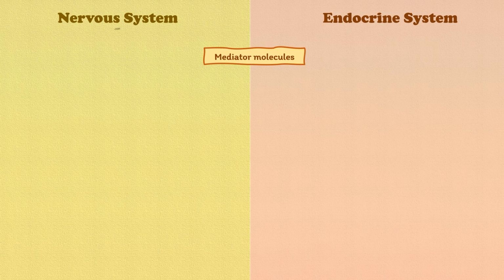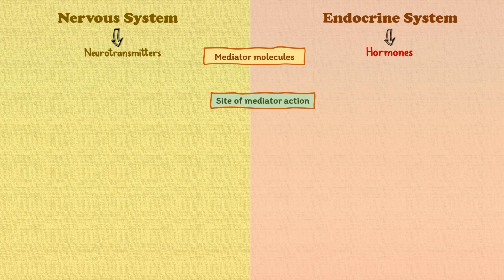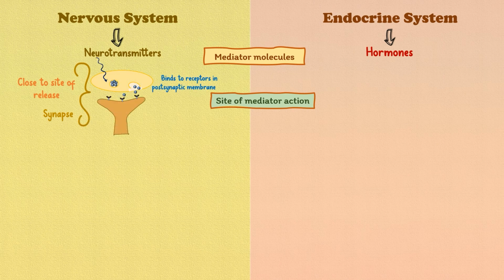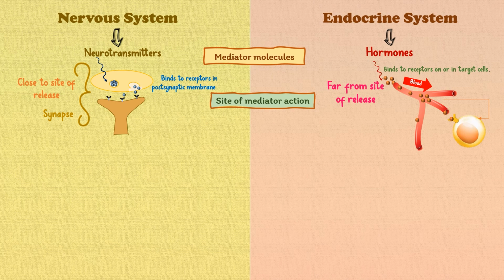Mediator molecules for nervous system are neurotransmitters, whereas for endocrine system, mediator molecules are hormones. Now, site of mediator action for nervous system is close to site of release, such as at a synapse, neurotransmitters bind to receptors at a postsynaptic membrane. While for endocrine system, site for mediator action is usually far from site of release. Hormones bind to receptors on or in target cells. Mainly it has also to travel via blood vessels to reach target cells.